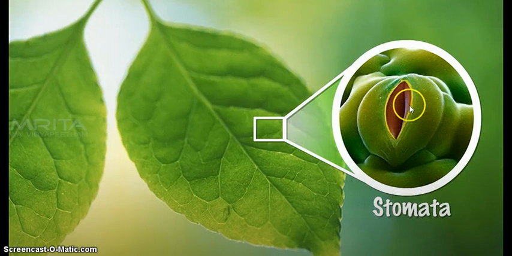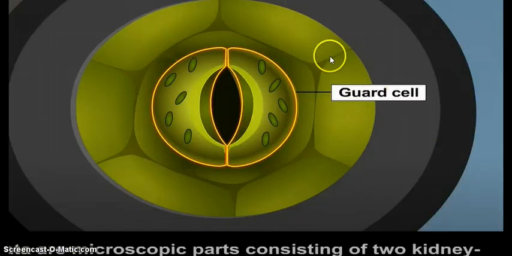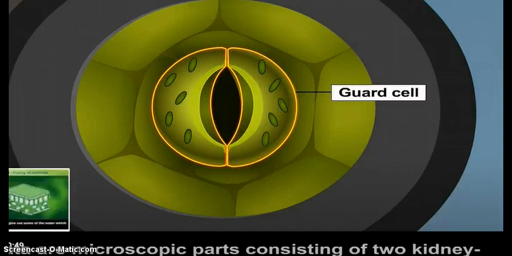This is the opening through which the gases come out or move inside. Structure of stomata: these two are the guard cells which guard the opening and closing of this stomata, and these are the green colored chlorophyll molecules.